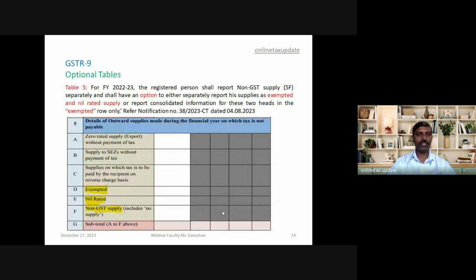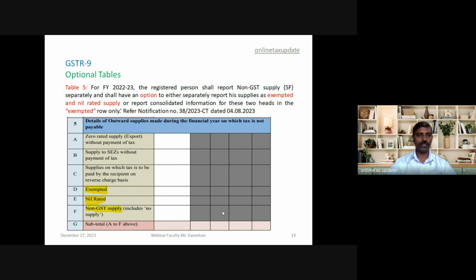So these were the tables in GSTR 9. Now we'll see the optional tables in Form 9. Table 5 requires the information of outward supply on which tax is not payable. So D, E, and F. D and E require exempted turnover and nil rated turnover, and F requires non-GST supply.